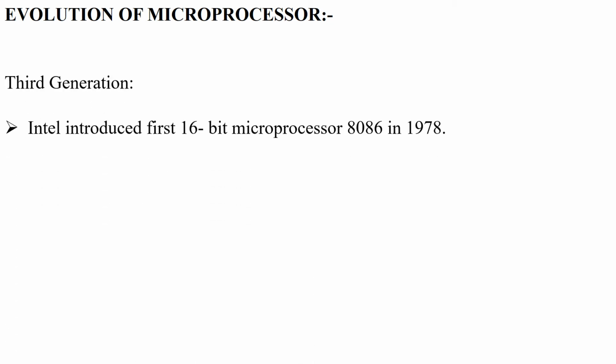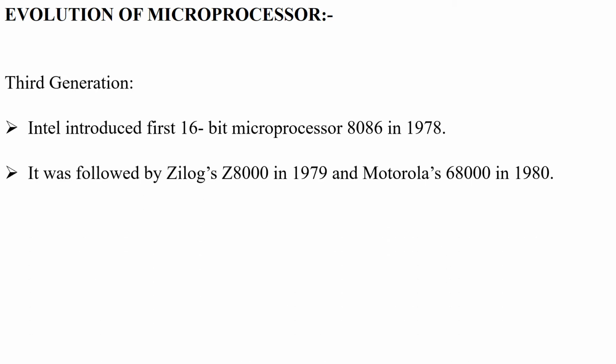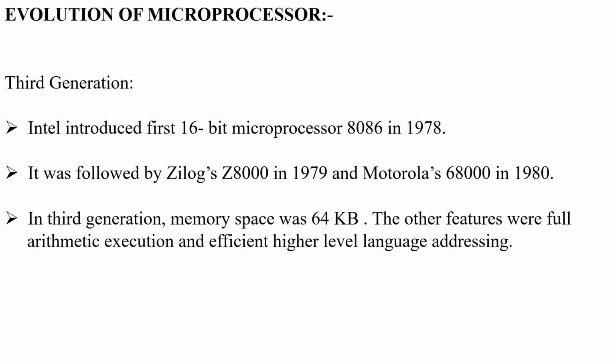Third generation was totally a generation of 16-bit processors. Intel introduced the first 16-bit processor, that was 8086, in the year 1978. It was followed by Zilog Z8000 in 1979 and Motorola 68000 in 1980. In the third generation, the memory space was 64 KB. The other features were full arithmetic execution and efficient higher level language and addressing.